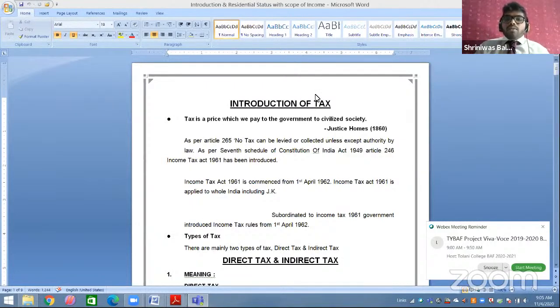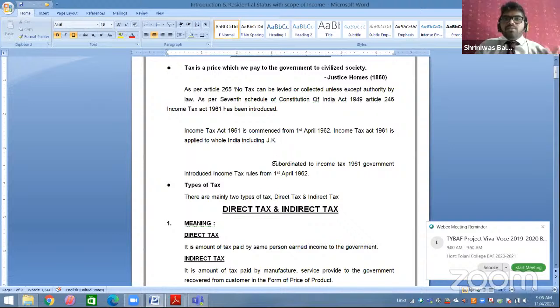Okay, now your exam will be objective pattern, so there is so much chance of asking all the small things, like from when your income tax act has been commenced, from when your income tax act has been applicable. So everyone can see that हम लोगों ने देखा है इनकम टैक्स एक्ट 1961 है. So we keep in mind either 1st Jan होगा या 1st April होगा, whatever, in the year 1961. This is absolutely wrong. Income Tax Act 1961 is commenced from 1st April 1962.